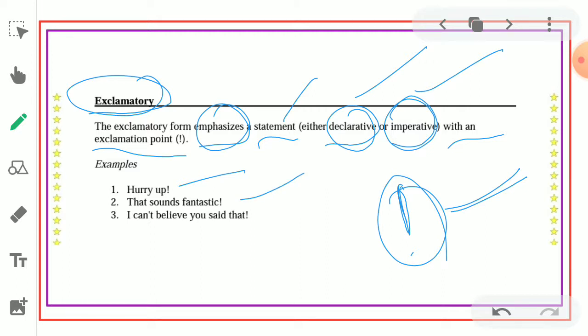"That sounds fantastic. I can't believe you said that!" Ends with an exclamation. See, all these are similar except the second one, interrogative. Yes, let us see what exercise is given.